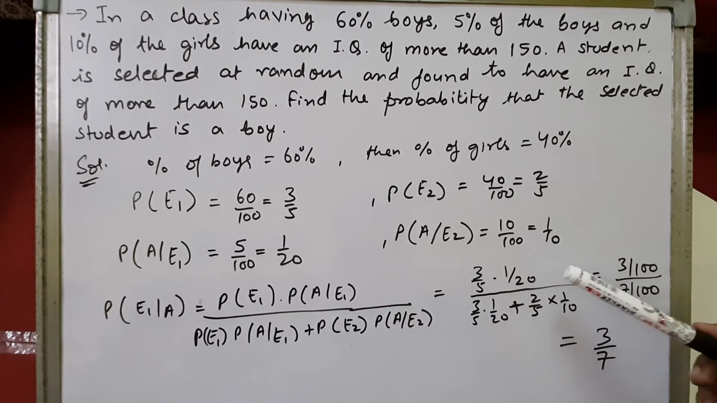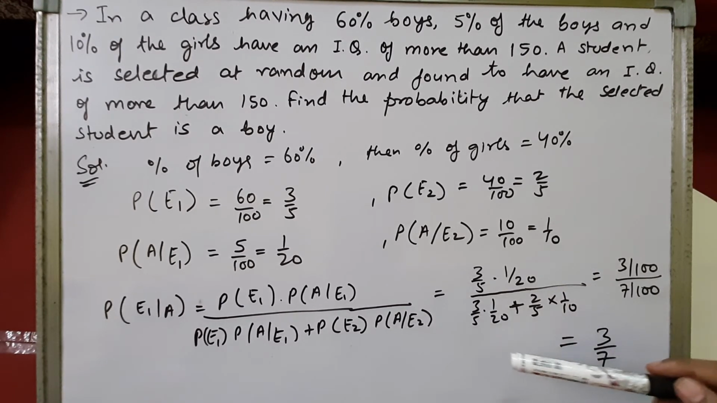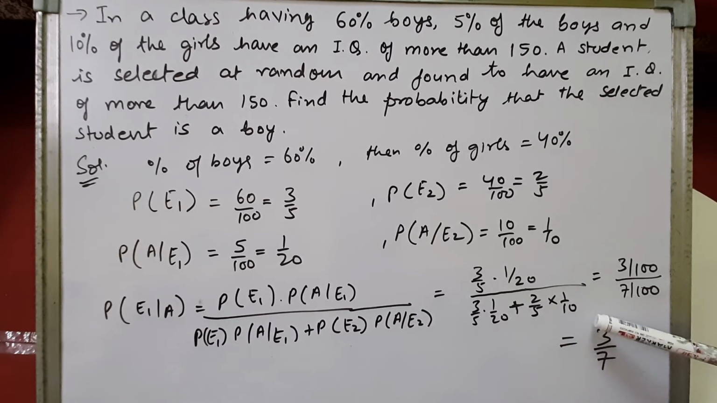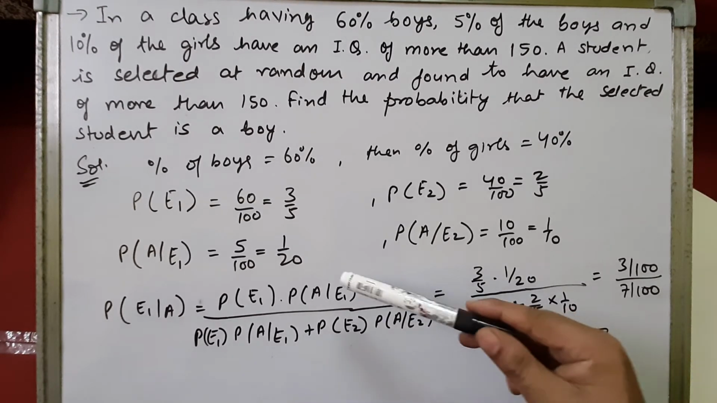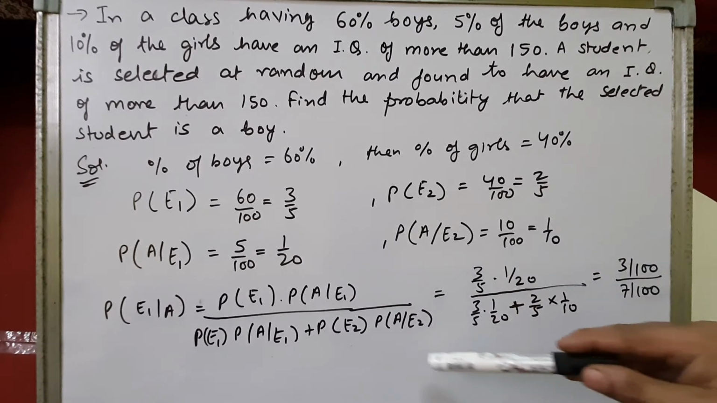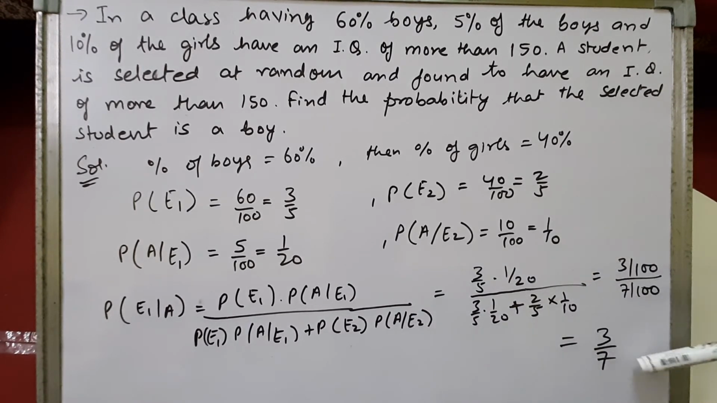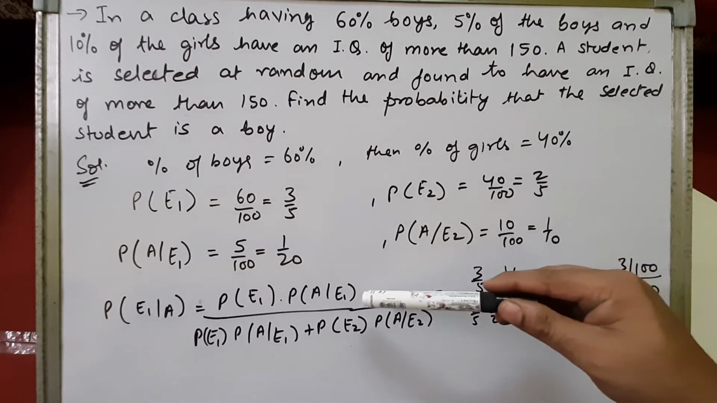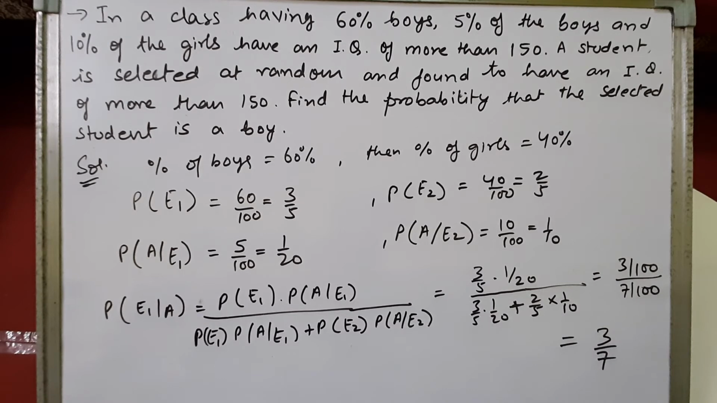So when we substitute the value, it will be 3 by 5 into 1 by 20 upon 3 by 5 into 1 by 20 plus 2 by 5 into 1 by 10. We are substituting the values, right? We have calculated all the values here and we have substituted in the formula. Then we solve and simplify and then we'll get 3 by 7. Alright. So what we are finding? We are finding that the selected student is a boy and we already know that his IQ is more than 150. From the student whose IQ is more than 150, we have to find the student, it's a boy. So that will be reverse probability, right? Please note down the solution.